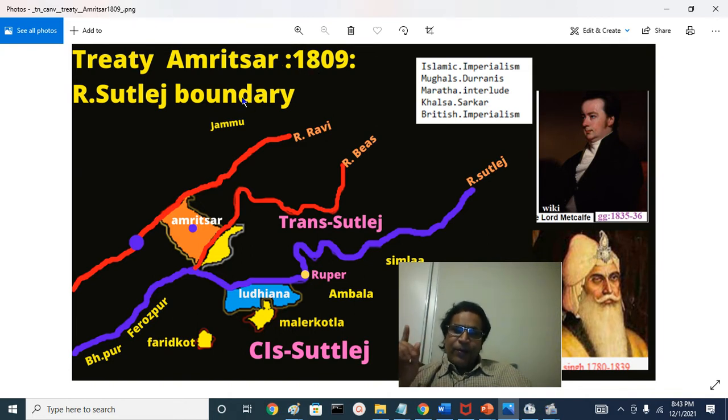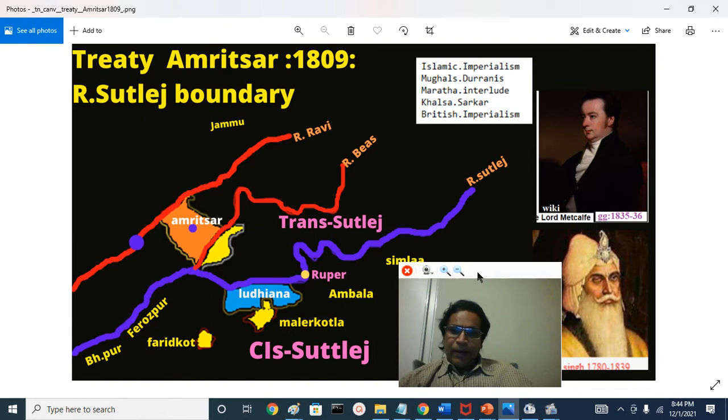Treaty of Amritsar-1 is about the river Sutlej. Sutlej as a boundary between the British East India Company Bahadur's territory and Maharaja Ranjit Singh territory. The incipient Khalsa Sarkar or Khalsa Darbar or Sikh Sarkar and Sikh kingdom established by Maharaja Ranjit Singh.